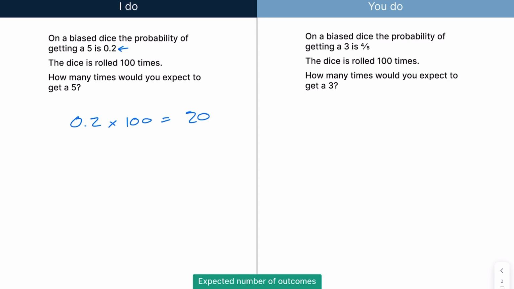So hopefully you've pressed pause and had a correct example on the right. So how many 3s would you get? So the probability of getting a 3 this time is given as fractions. That's 4 over 5 times 100, and 4 over 5 times 100 is 80.